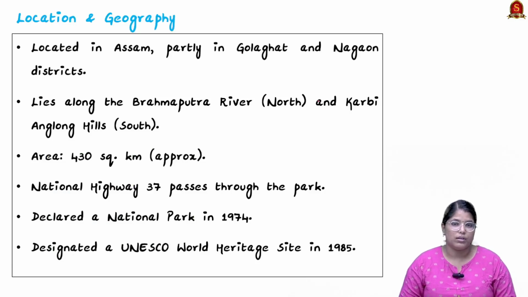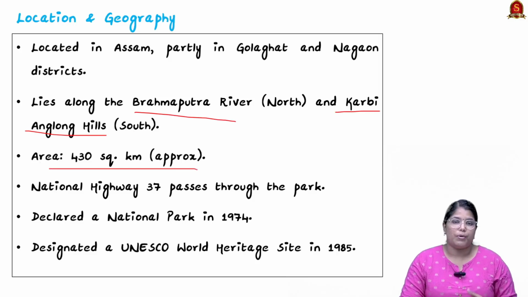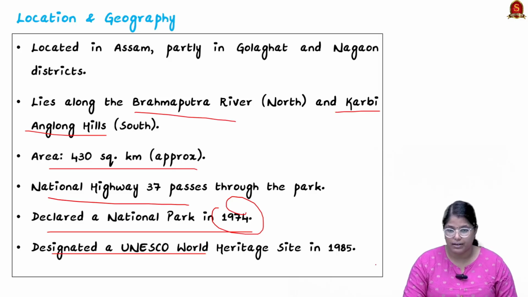When we talk about the important rivers, the Brahmaputra flows in the north, and we have the Karbi Anglong Hills located in the south of this particular park. The approximate area of this national park is 430 square kilometers, and National Highway 37 passes through this park. It was declared a national park in 1974, remember that, and it was designated a UNESCO World Heritage Site in 1985.